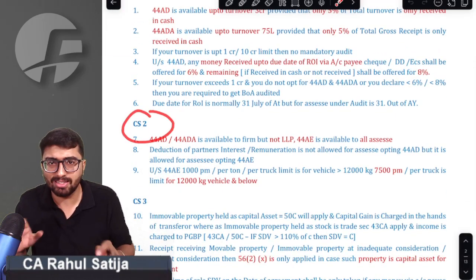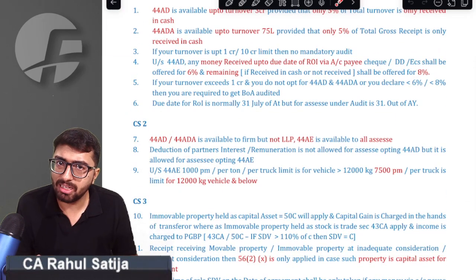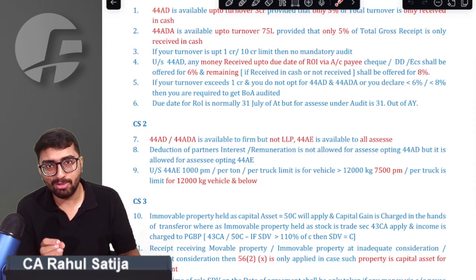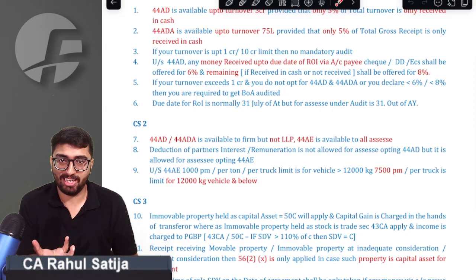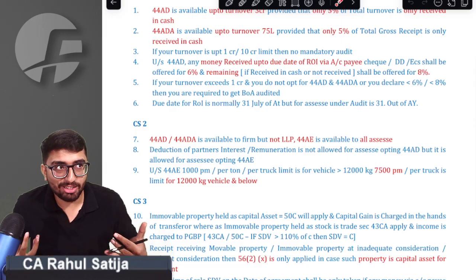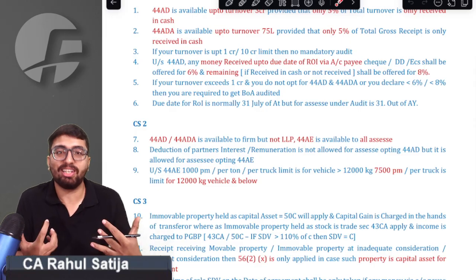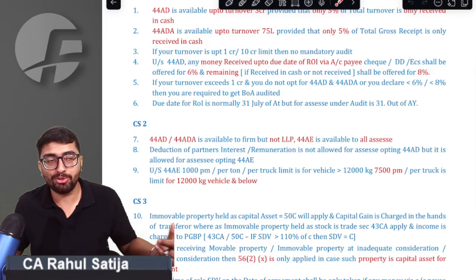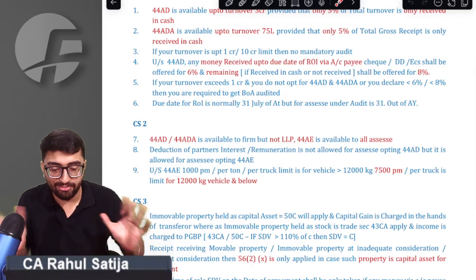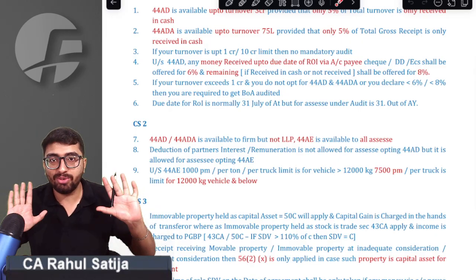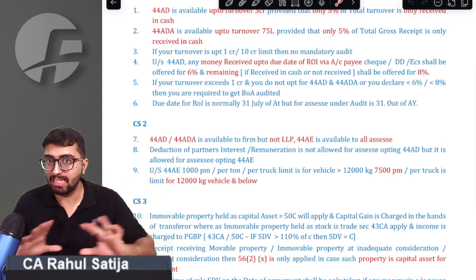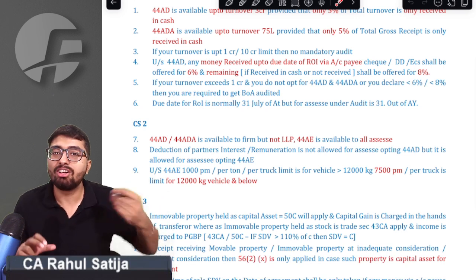So these were 6 important points. There might be many points that you already know, and there might be certain points that you will be knowing for the first time. So everything has to coexist. Not every point will be new, and not every point will be known to you. So just have patience. All the pointers that I'm telling you are very relevant for your MCQ knowledge. Otherwise, you might suffer solving MCQs.